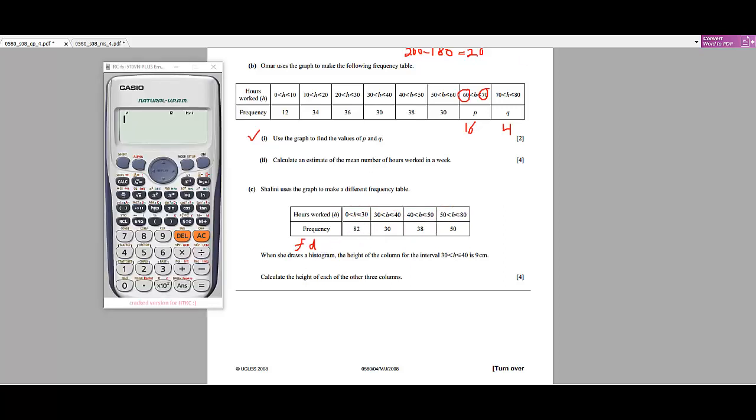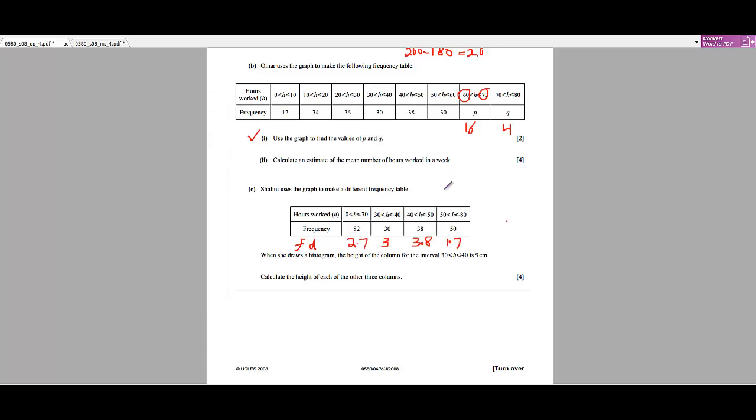Frequency density is the frequency over class width. So it will be 2.7. Just divide the frequency by the class width; here the class width is 30, here it is 10. So we got these frequency densities. But read the question very carefully. The height of the column for the interval 30 to 40 is 9, but in our case it is 3.